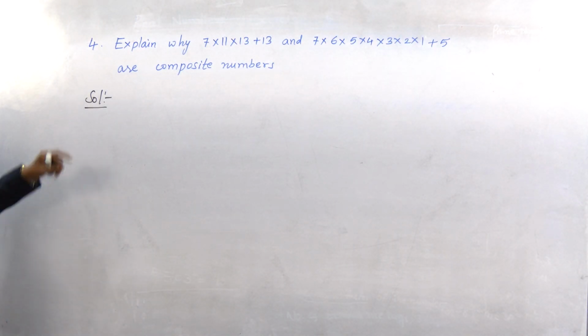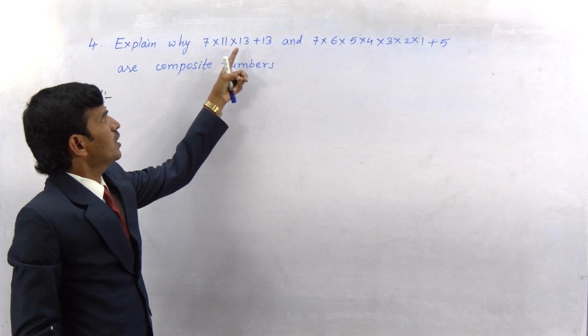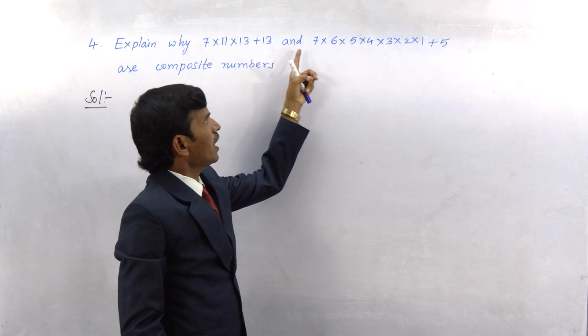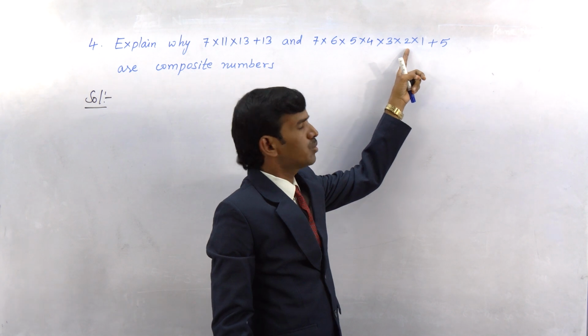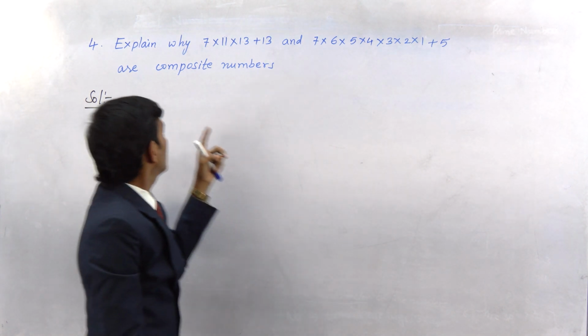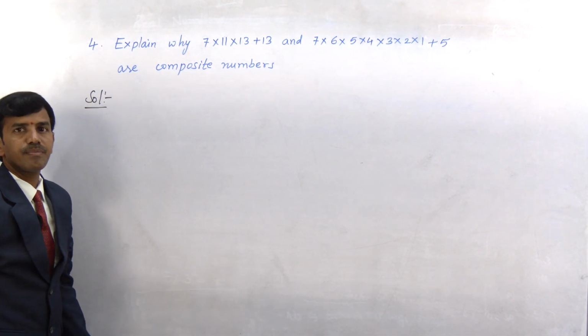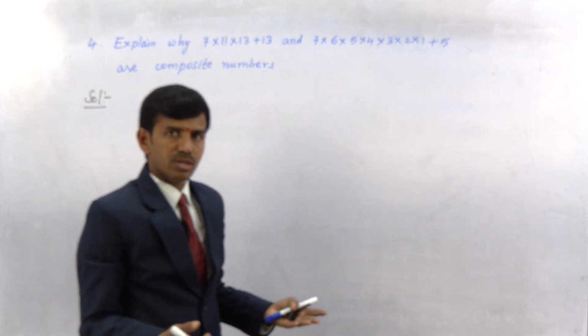Explain why 7 into 11 into 13 plus 13 and 7 into 6 into 5 into 4 into 3 into 2 into 1 plus 5 are composite numbers. First of all, what do you mean by composite numbers?